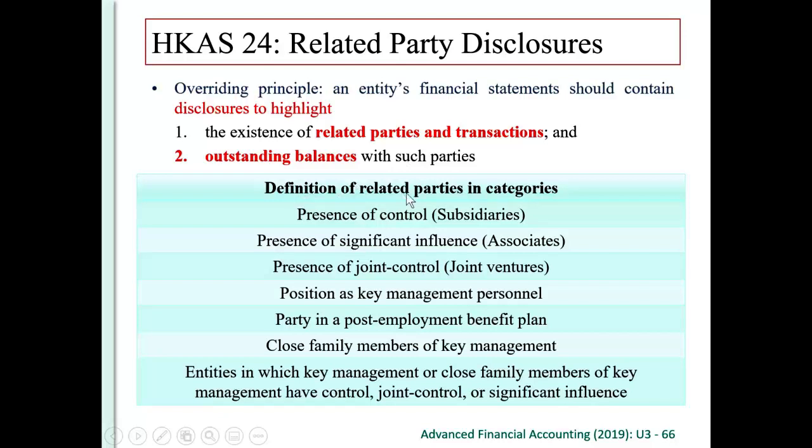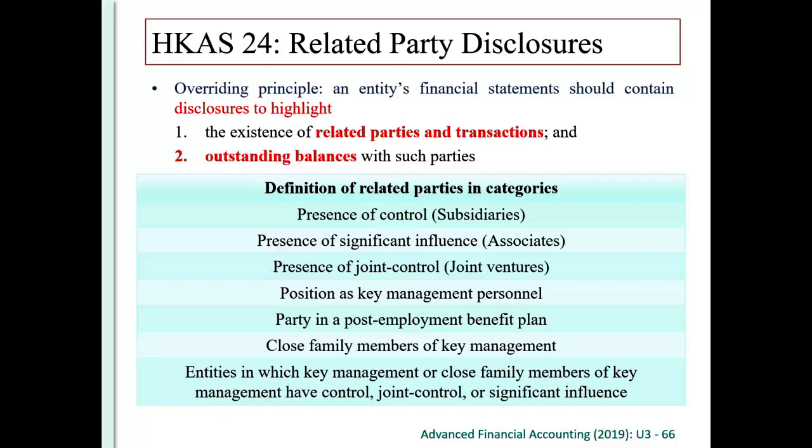So what are related parties? Related parties can include many things. The persons of control demonstrate related party. Parent and subsidiaries are related parties. The persons of significant influence, investors, associates are related parties. Joint control, right? Joint ventures are related parties.